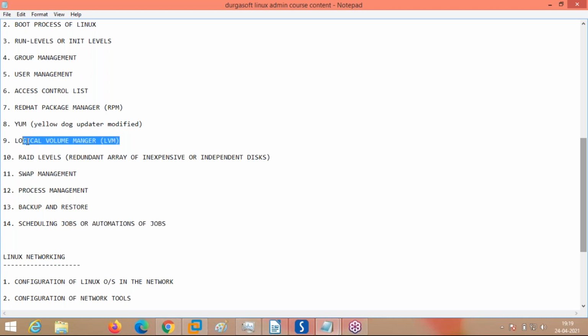What is LVM? LVM stands for Logical Volume Manager, which I have highlighted here. See, in a normal CPU, in your laptop or a desktop, wherever you are installing Linux, the problem is that you have created partitions. Suppose you have created three partitions: C, D, E. In C you have installed the Windows operating system. In D you have installed the Linux operating system. Fine. Suddenly you are finding yourself short of space. Means you are finding less space.